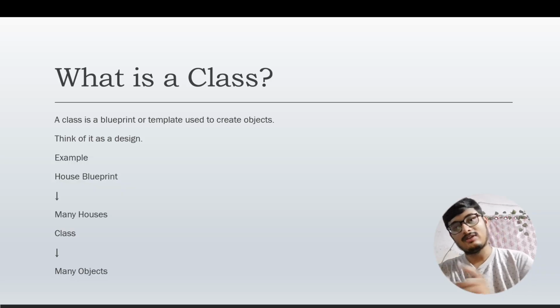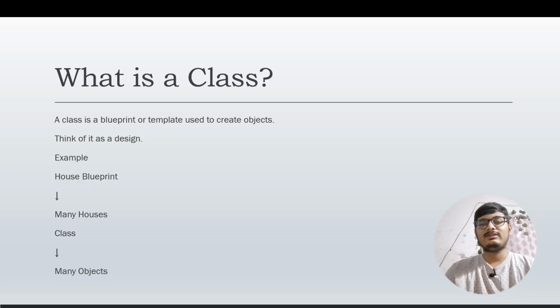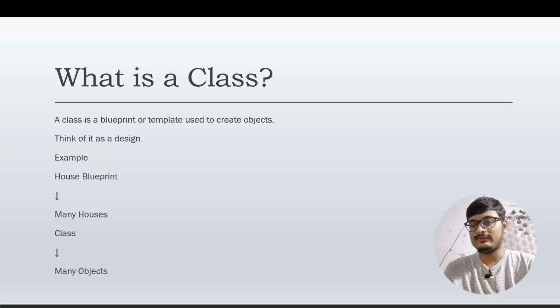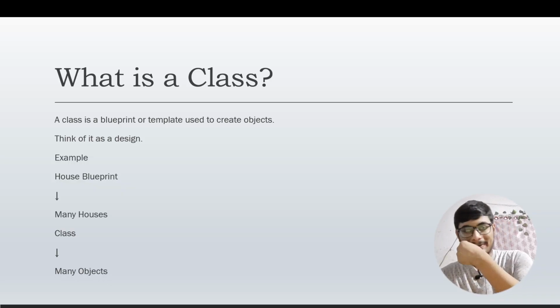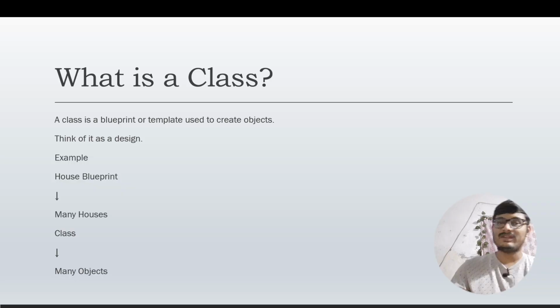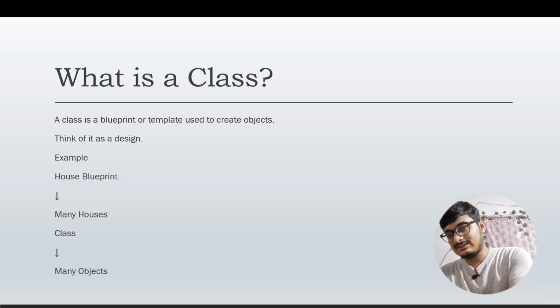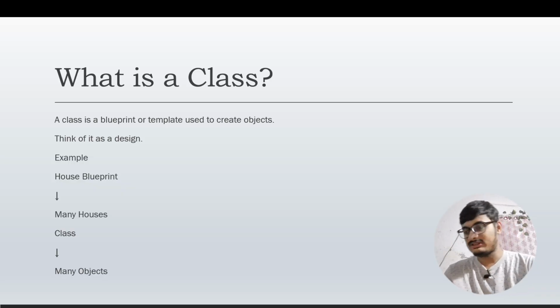It has a door. Every house has a door, a window, a roof, and walls. Something like this is a blueprint. Now every house follows this blueprint. The house that you live in and the house that I am living in all have these things. We do not have a doorless house. So this is a skeleton, or a blueprint, for many houses. In the same way, there's a class which is a blueprint, and there are many objects which associate themselves with the class.